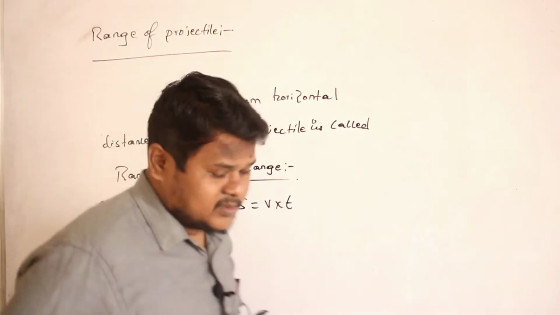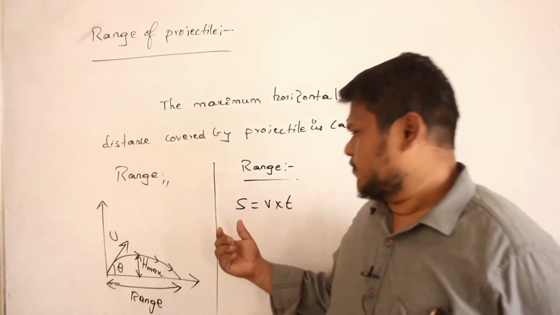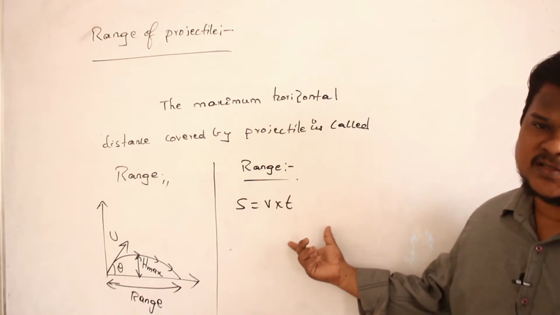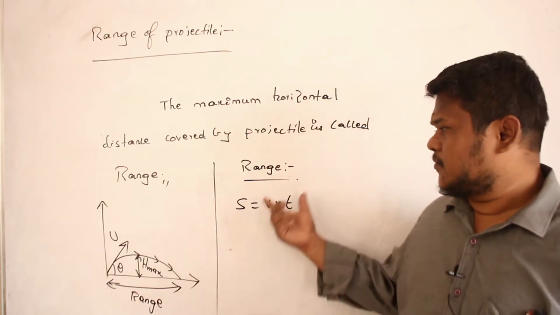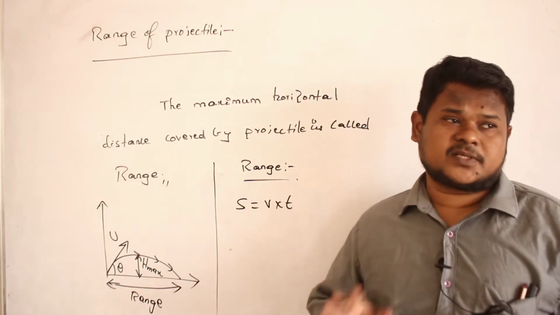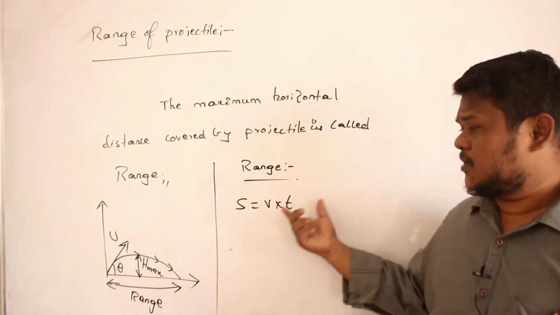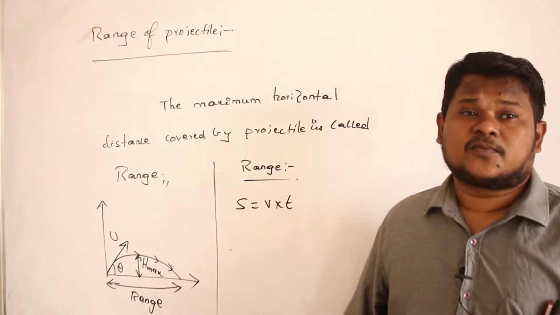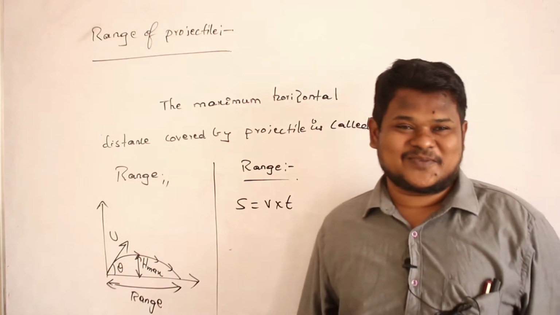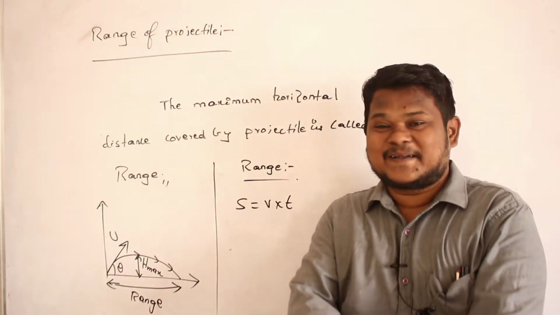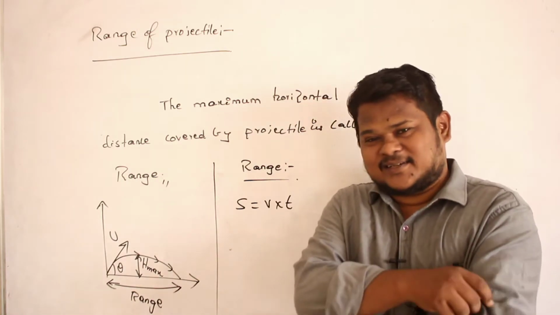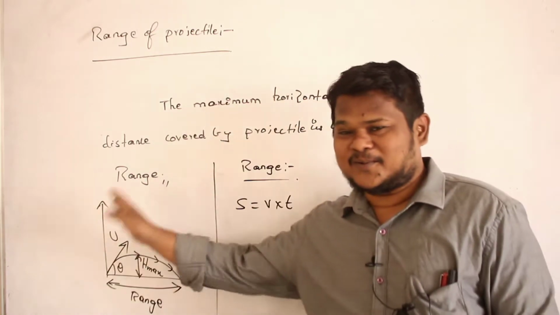Now my question is, she said that we have to use the relation displacement is equal to velocity into time for calculating range. That's what she said. No? My question is, why do I have to use this relation? Why can't I use s is equal to ut plus half at square? Acceleration is not there. Why? It is an accelerated motion only, no?